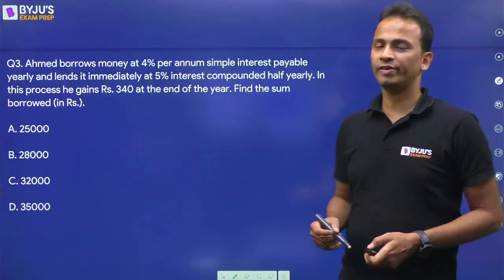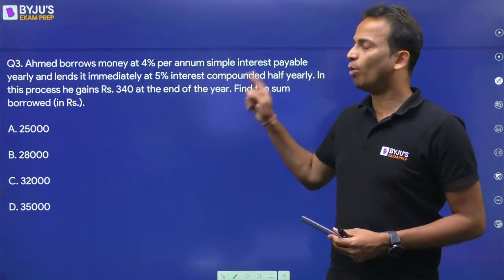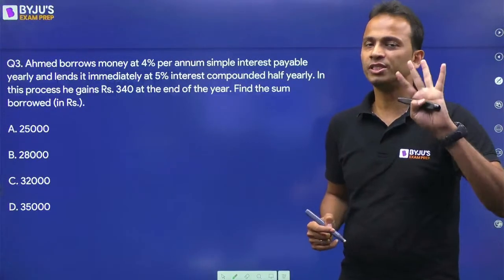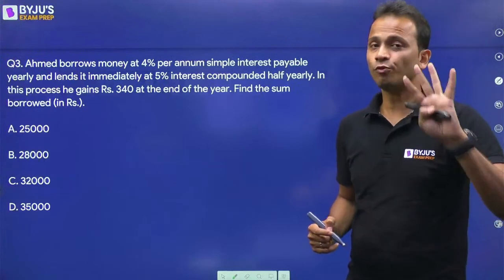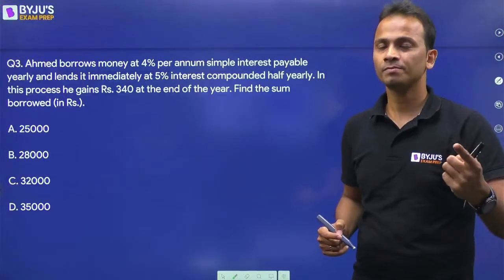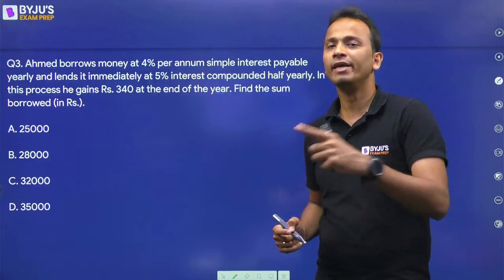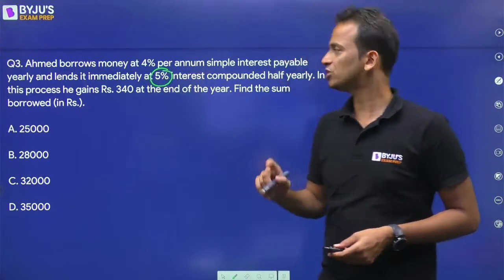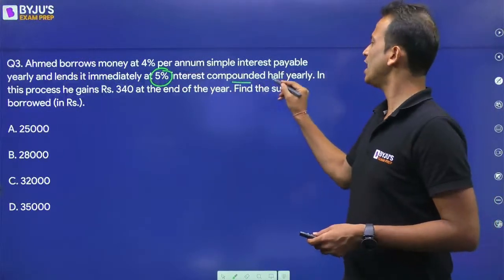Okay, let's start solving it. Now, the person has borrowed the money at 4%. So that means he'll be paying 4% interest, right? So 4% he has to pay. Now let's see how much he is getting. Now he has lent the money at 5% interest compounded half yearly.